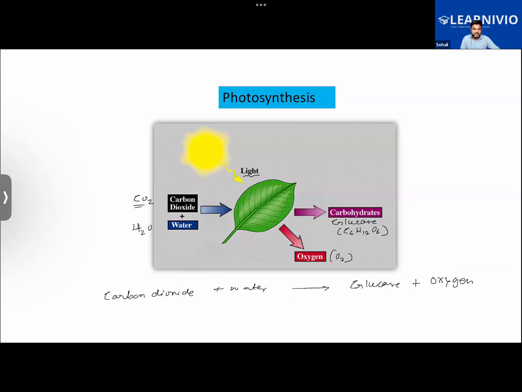Then in the case of photosynthesis, we learned that carbon dioxide and water combine in the presence of light. A reaction takes place between carbon dioxide and water, and as a result, glucose and oxygen are given out. Why is this considered a chemical change? Because a new substance with different chemical properties is being formed here.